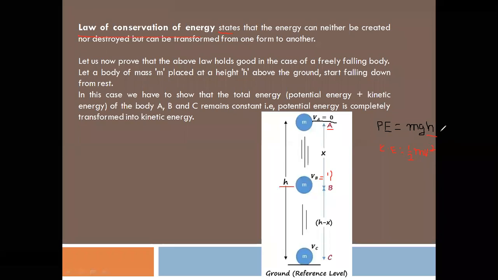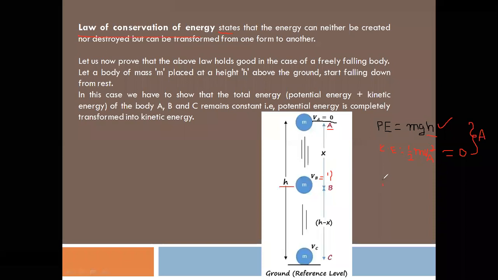So at A, the height of the object is h. So at A, the potential energy is mgh, and the kinetic energy is half m va square. So va is 0. At A, the initial velocity is 0. Therefore, kinetic energy is 0. So this is at A. At A, the object is possessing only potential energy.